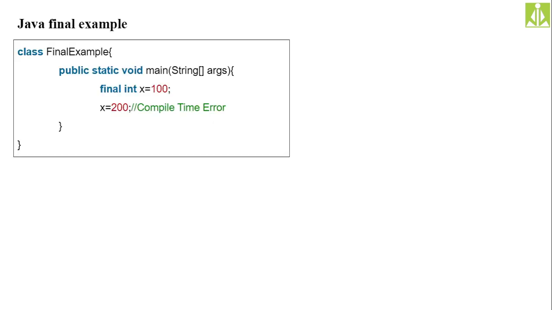Okay, how about the final example? Here we are creating a normal variable, final int x equals 100, and in the next statement, when you try to change the value of this final variable, what will happen? You will get a compile time error. You can understand this very clearly.